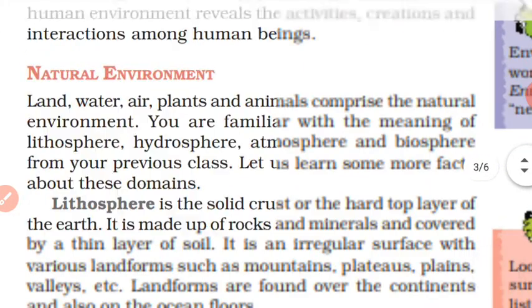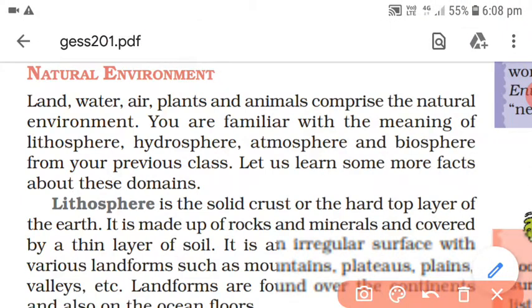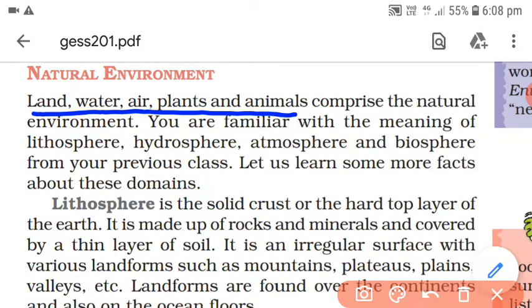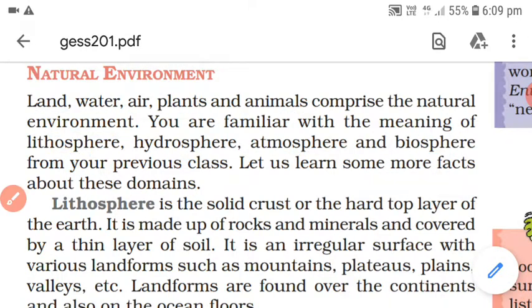So what is natural environment? You can come to know that land, water, air, plants and animals, all living organisms, they all comprise the natural environment. All of this is included in it. Whatever is made by humans, that is only left. You are familiar with the meaning of lithosphere, hydrosphere, atmosphere and biosphere, as we have already completed in 6th standard. Lithosphere means sphere of land, hydrosphere is water, atmosphere is air and biosphere is sphere of life. Now let us have some more information about these domains.